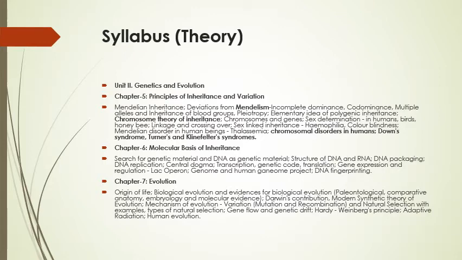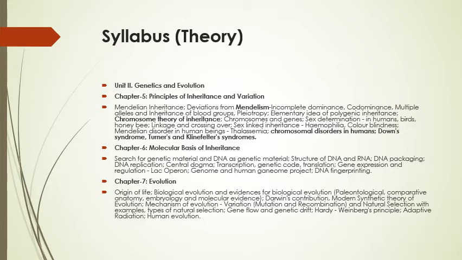And second unit is genetics and evolution, and inside it there are 3 chapters, that is chapter number 5th is the principles of inheritance and variations. So in this chapter we will learn about Mendelism, what are the different laws of Mendelism, and what is the chromosome theory of inheritance, and what are the genetic diseases. If there is some aberration or some abnormality in the chromosome, what diseases can be caused by this, that we will learn in this chapter in detail.